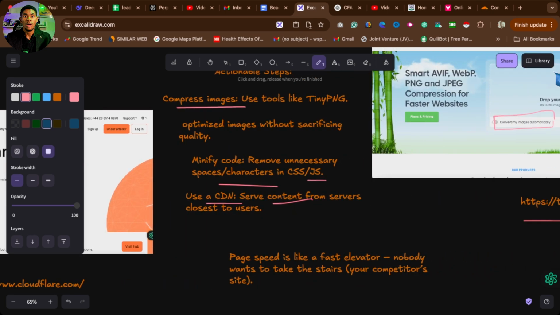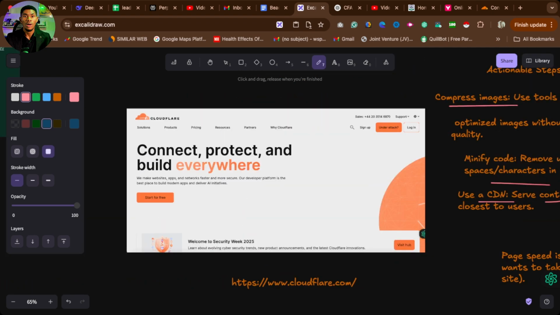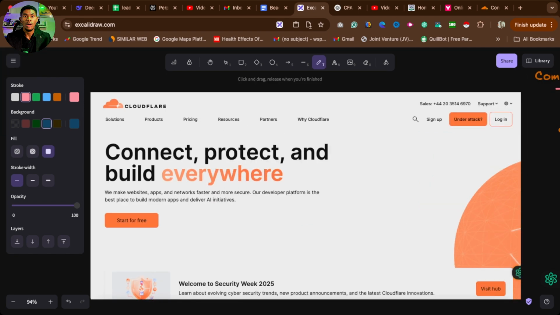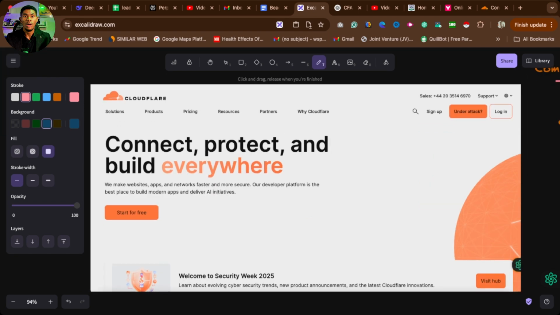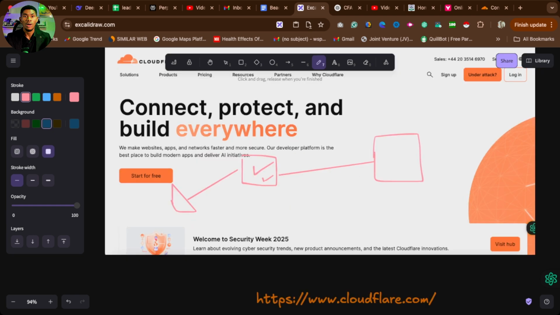For CDN, you can use a CDN like Cloudflare. I've been using this for God knows how long now to make sure that my pages load very fast. What they do is help you host a version of your website on their platform. So when people go to your website, instead of waiting for it to load, the version that they have of your website will be served to your users, while your own slow website is somewhere else, without affecting your conversion rate. And before you know it, people are going to the site, it's loading very fast, and they're saying, wow, this is good. And they are doing business with you and all that. So this stuff is very, very good.